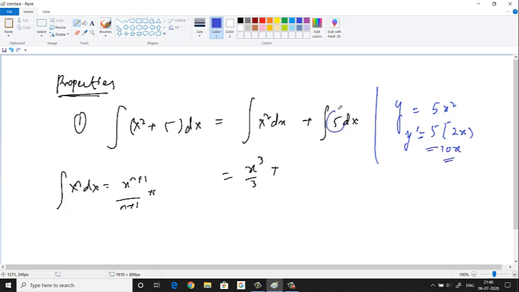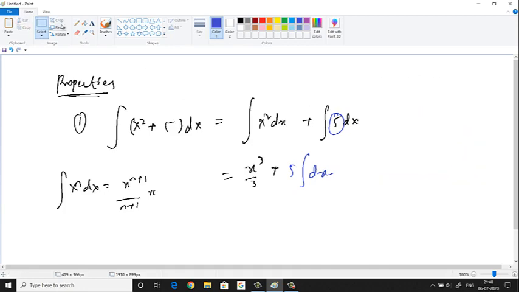Alright. So here also this constant can be taken outside the integration. So what will you get? 5 times integration of dx. Now what is the integration of dx? Think about it. See, this thing I've already integrated. I got the value as x cubed by 3. So what is the integration of dx? See, I told you, integration means addition. Suppose we have some wire of length x.